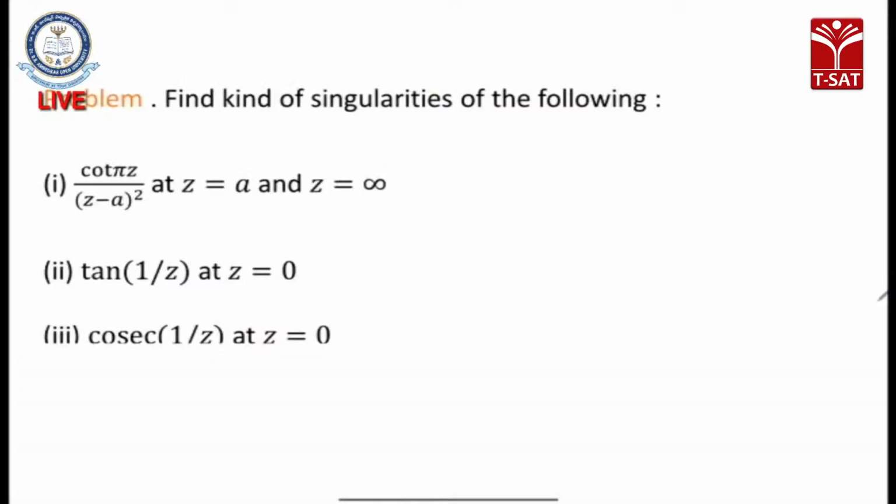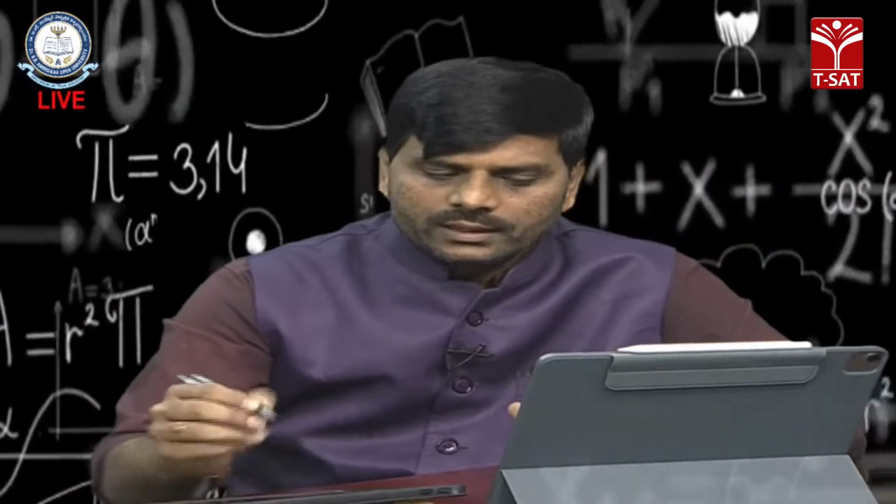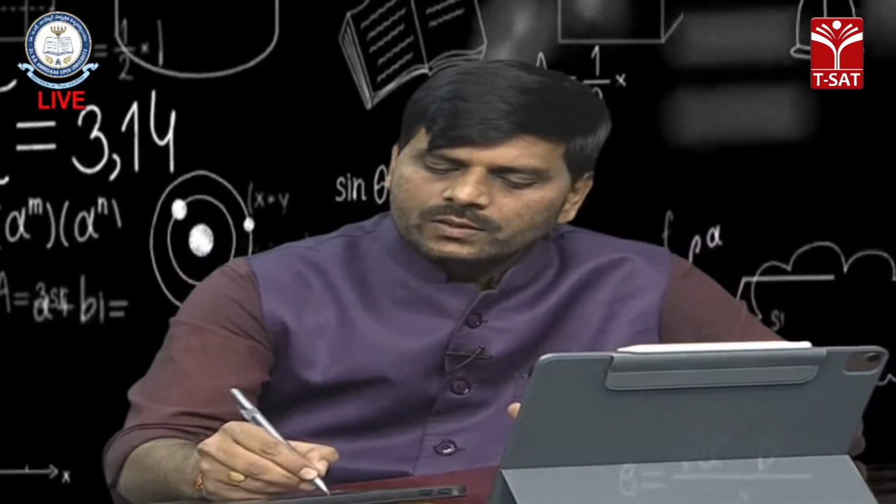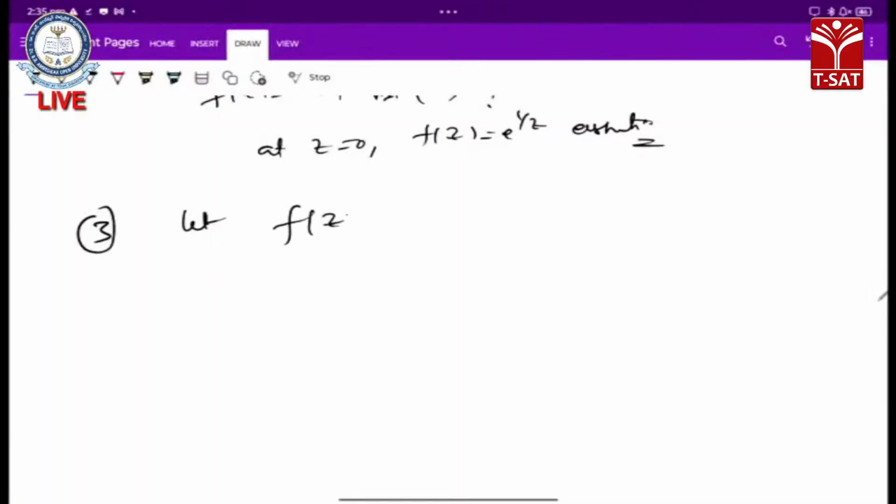Let us discuss this function. Let us consider our function f of z equals cot pi z by (z minus a) whole square at z equals a and z equals infinity.